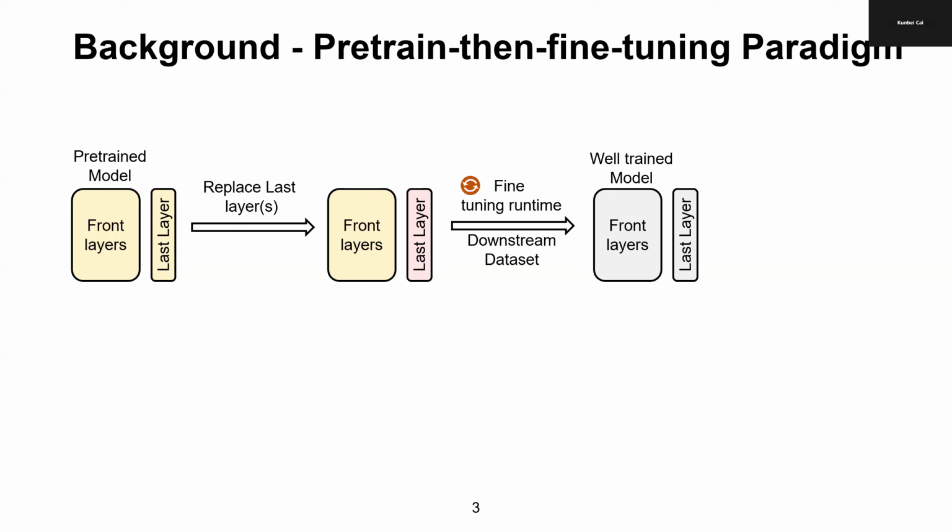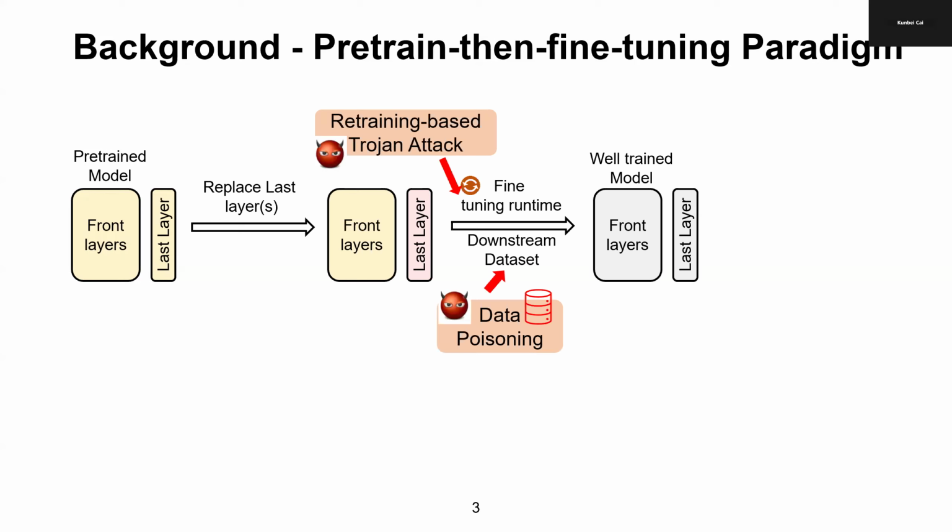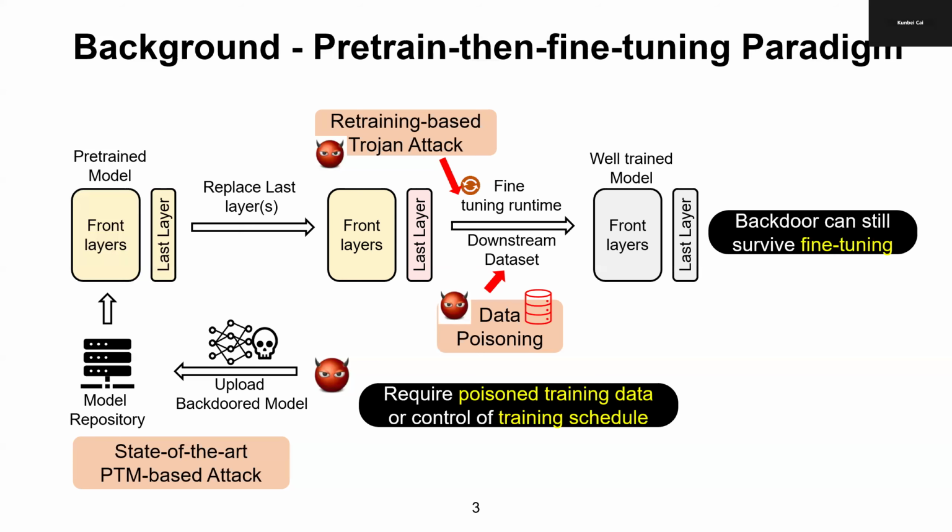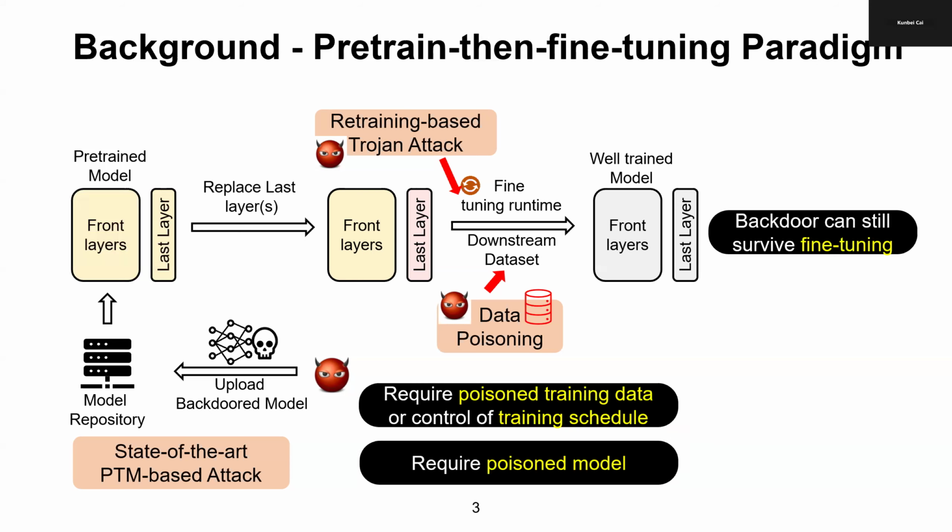During this paradigm, state-of-the-art backdoor attacks can launch data poisoning attacks or retraining-based Trojan attacks. Meanwhile, recent studies show that pre-trained model-based attacks can generate a poisoned PTM and release it publicly. Victim users who train from this model will end up getting backdoored models. However, these attacks either require poisoned training data, model, or control of the training schedule,